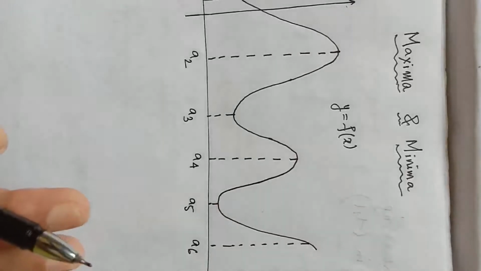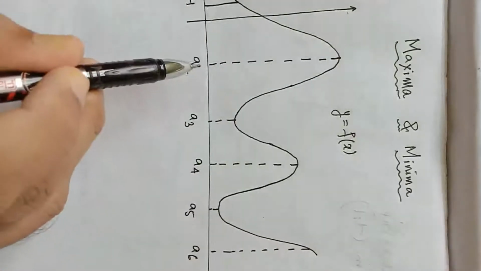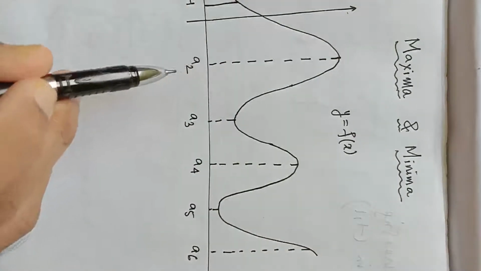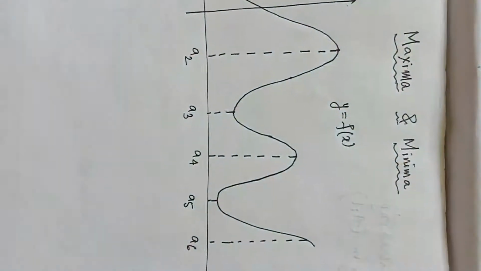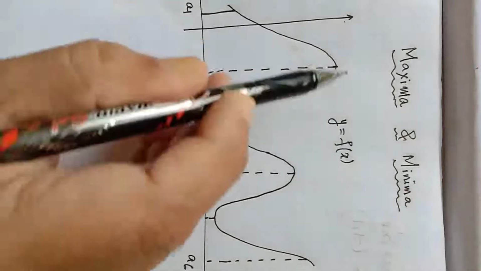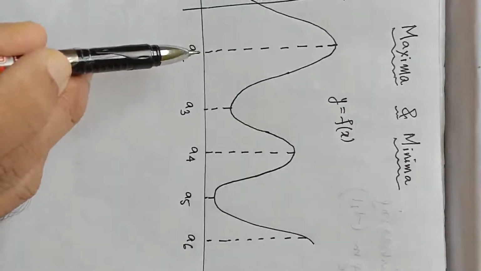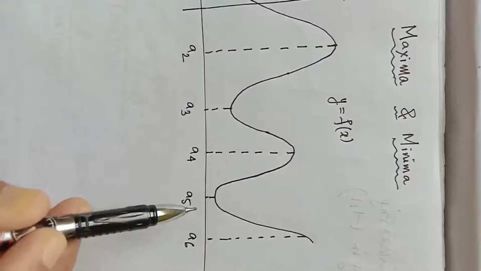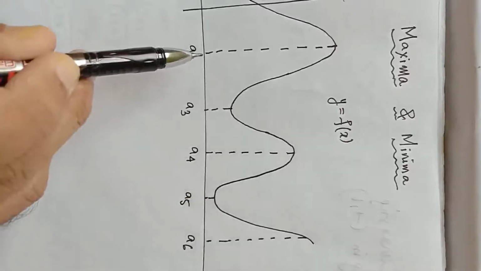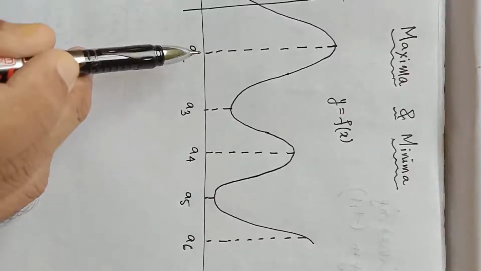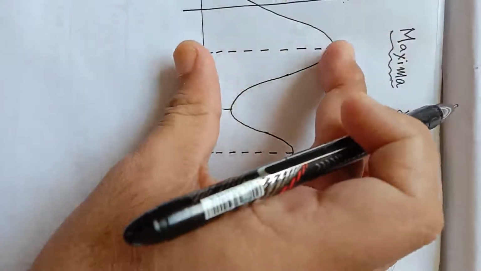Clearly, we can see the value of the function is maximum at the point x equal to a2. At a2, this length is a maximum. If we consider the graph of the given function, we can see the value of the function is maximum at x equal to a2 and minimum at x equal to a5. So we say at x equal to a2 the function has maximum value and the maximum value is this length, f of a2.